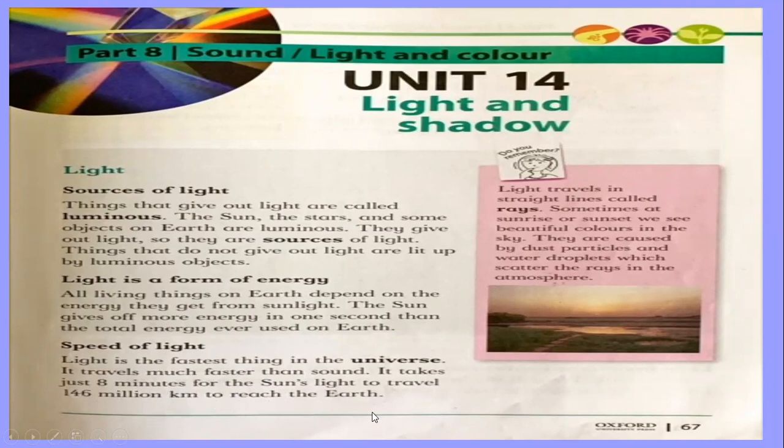Can you imagine? The sun is 146 million kilometers away from the earth. It's a very long distance, so far. But light takes just 8 minutes to reach us. From the sun to us, it takes only 8 minutes.